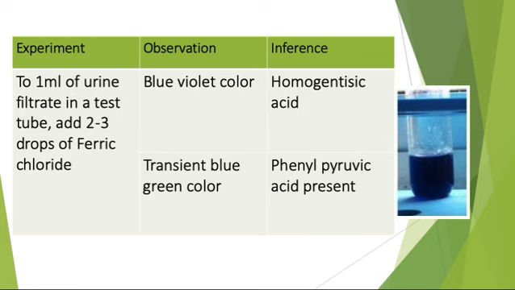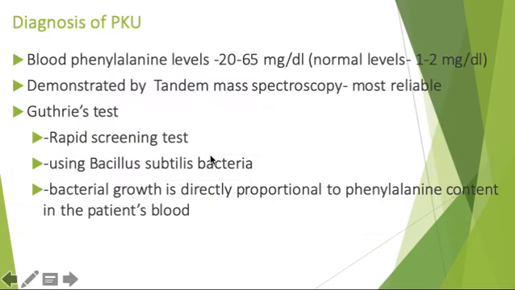Okay, so what are the normal levels in blood? Phenylalanine is around 20 to 65 milligrams per deciliter in PKU patients. The normal level is around 1 to 2 milligrams per deciliter. So this can be demonstrated by tandem mass spectrometry, which is the most reliable test.